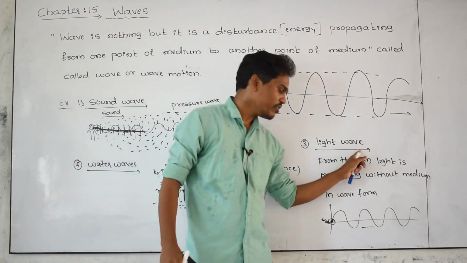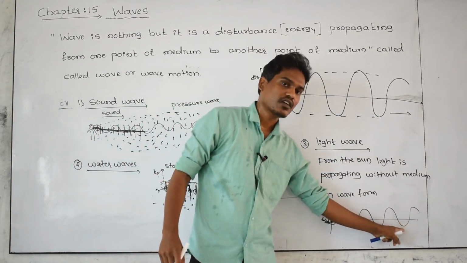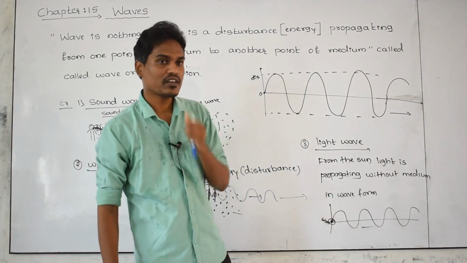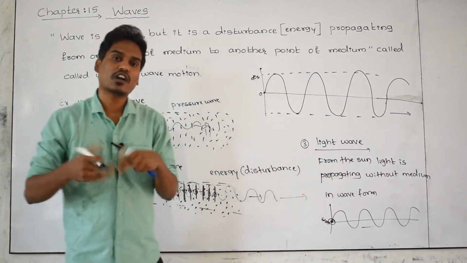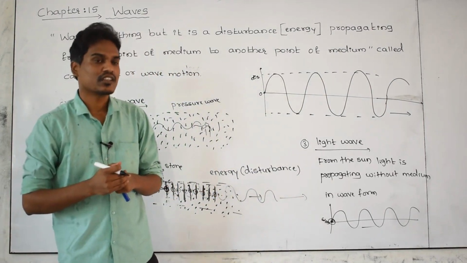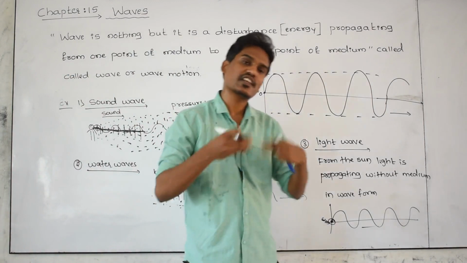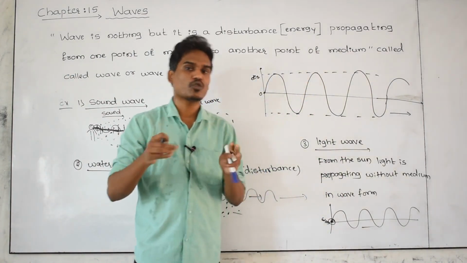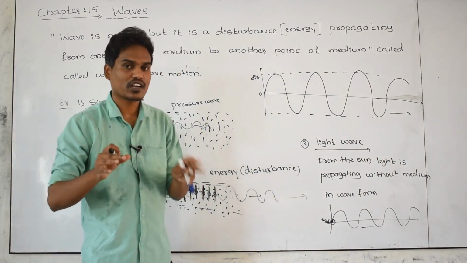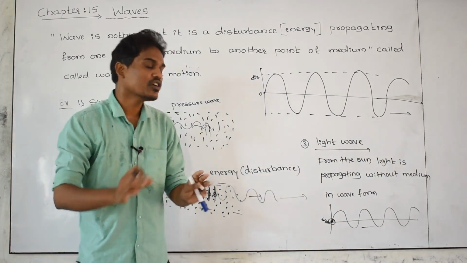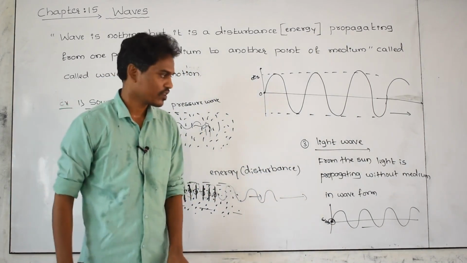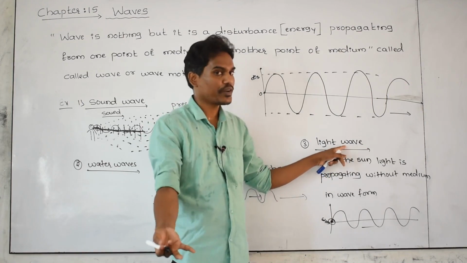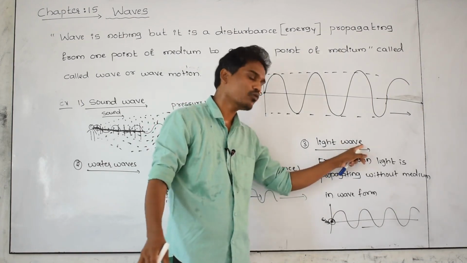But in the case of light wave, here there is no medium. Light can also travel in glass, meaning glass as a medium. The light is also able to move in water. Yes, water is a medium. The light is also able to move in air. Yes, air is a medium. But if there is no air, no atmosphere, no glass, no water, if there is no medium also, the light is able to move. The light moves in the presence of medium or in the absence of medium. In vacuum also light is able to move.